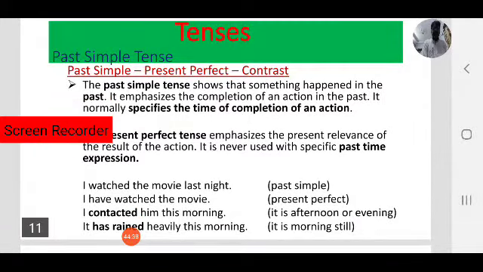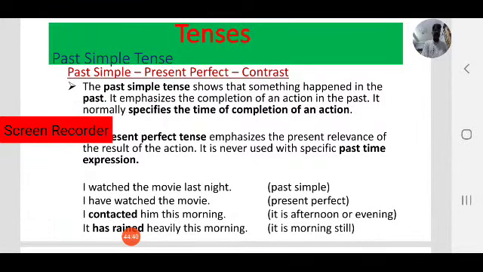Next, I contacted him this morning. So it is the afternoon or evening. I contacted him this morning. Now it is afternoon or evening. I am talking about the action that happened in the morning. It has rained heavily this morning.